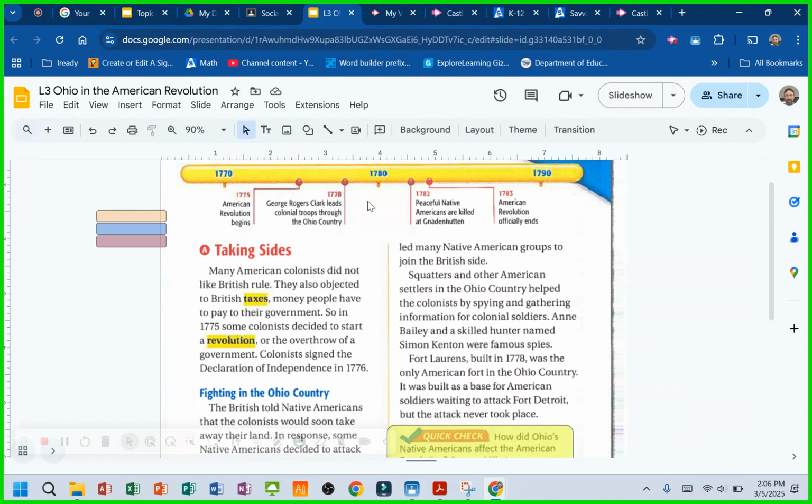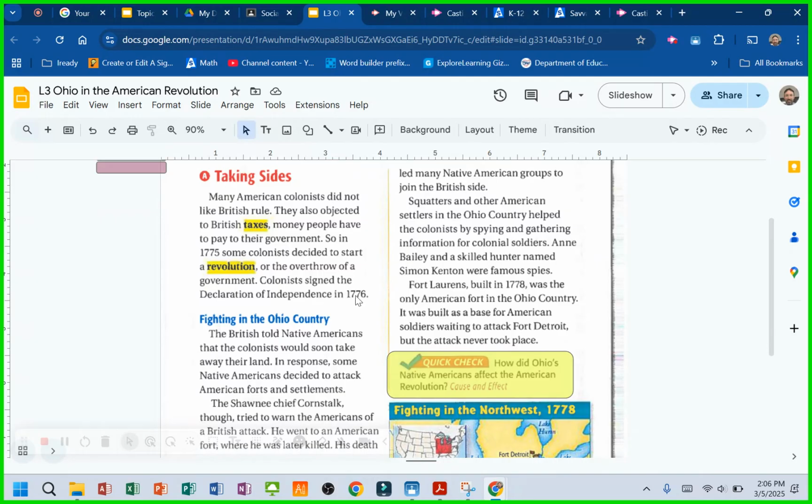Taking sides. So we have a nice little timeline at the top, 1700 through 1790. 1775, the American Revolution begins. 1778, George Rogers Clark leads colonial troops through the Ohio country. 1782, peaceful Native Americans are killed at Gnadenhutten. 1783, American Revolution officially ends.